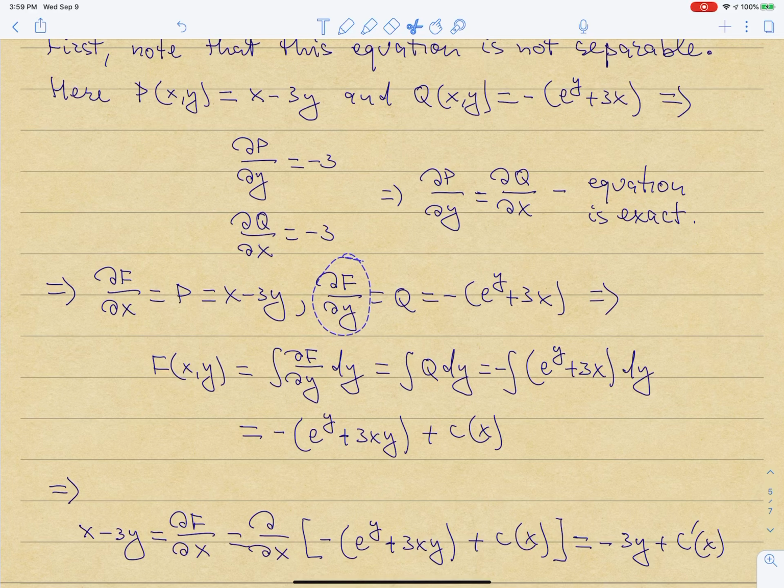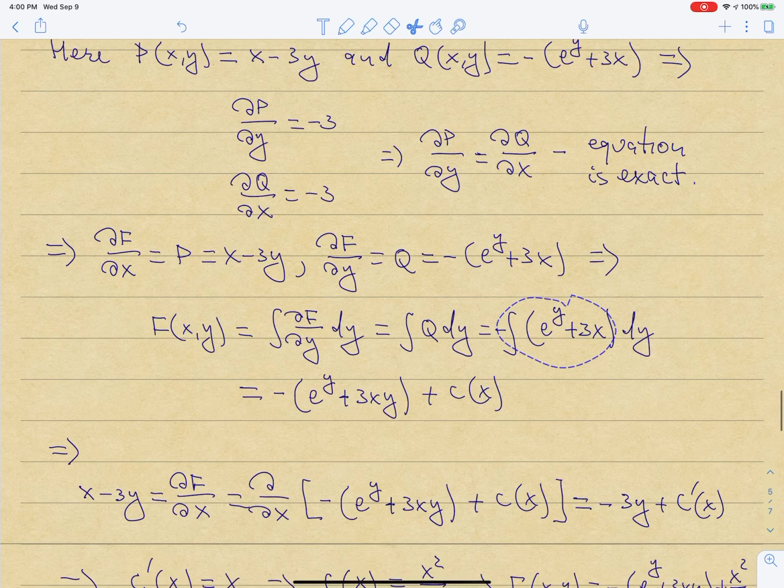And so in the previous example, I took dF/dx and I integrated it with respect to x to recover F. Here I'm going to go in the opposite direction. I'm going to take dF/dy, which is a partial of F with respect to y, holding x fixed, and reverse this operation. So to get capital F, I'll integrate dF/dy while holding x fixed. Now, who is dF/dy? It's Q. Who is Q? It's this expression up here. So I need to integrate this with respect to y holding x fixed.